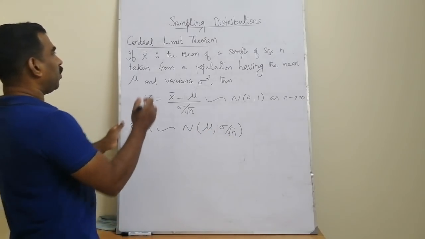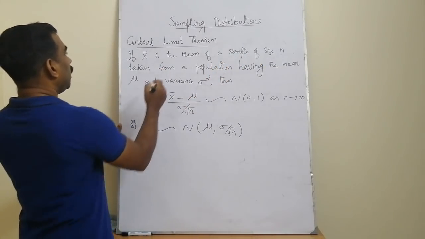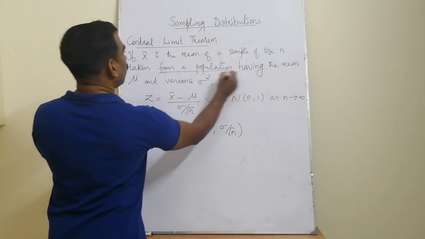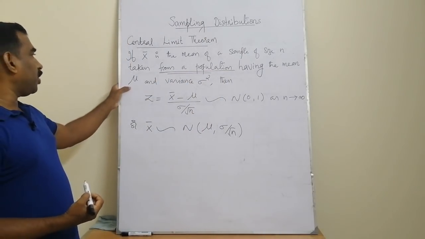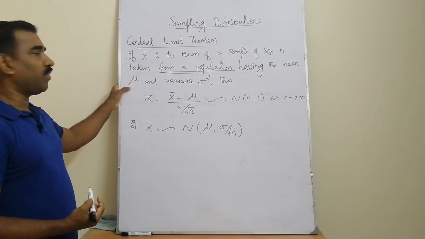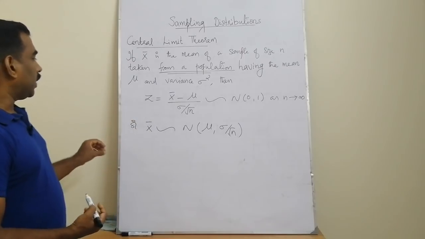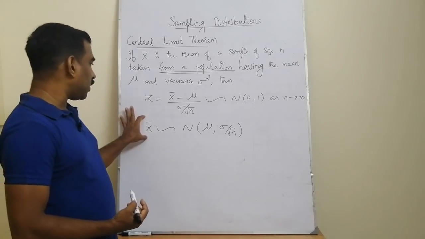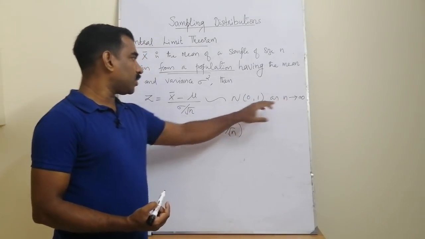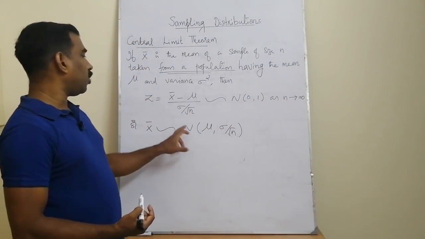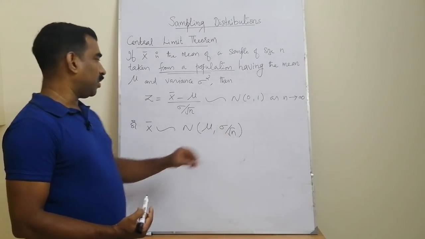Here, note the point, the samples of size n, that means a random sample of size n is taken from an arbitrary population. From any population, with the population mean mu, the value of population mean is available, and the population variance sigma square is also available. Then the sample means are asymptotically normal. That means when n is very large, the sample means follows the normal distribution with the mean mu and a standard deviation sigma by root n.